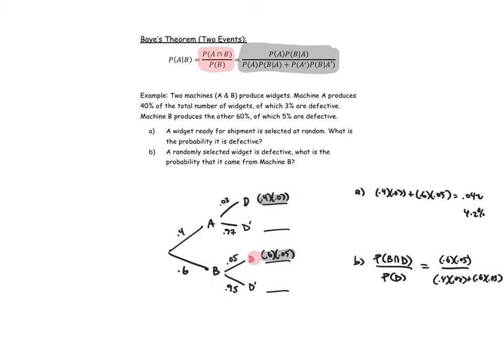So we get 0.03 in the numerator, and we already knew from above the denominator was 0.042. So given that a randomly selected widget is defective, what's the probability it came from B? It comes out to be 0.714, or we could say 71.4%.